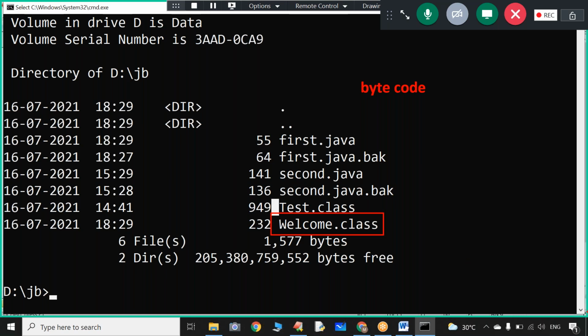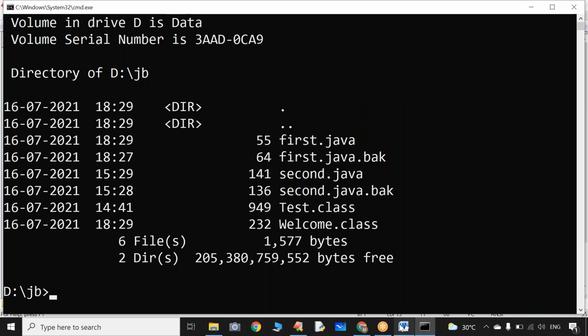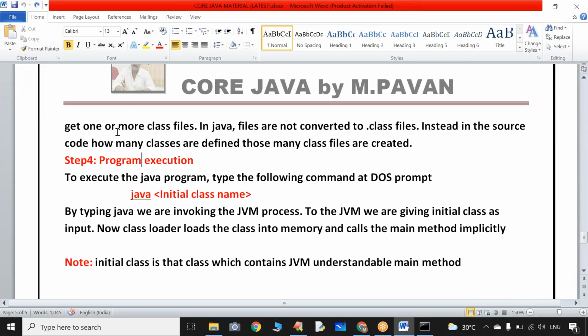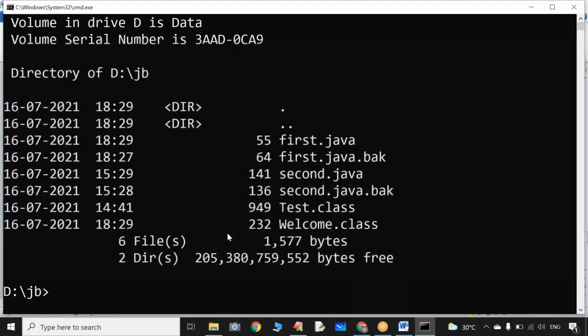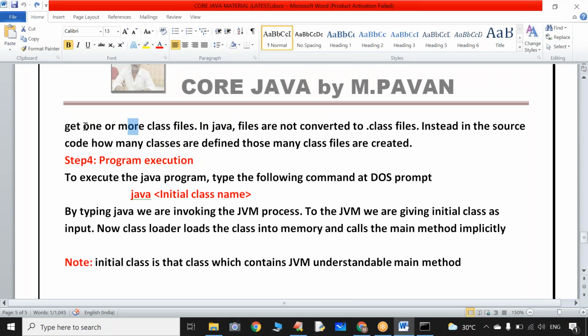Now, coming to the material, you said that sometimes one .class file is created, sometimes more class files are also generated. I didn't understand that. Just now I came to know how one .class file is generated, but you mentioned that more .class files will also be generated. Can you please elaborate this point?